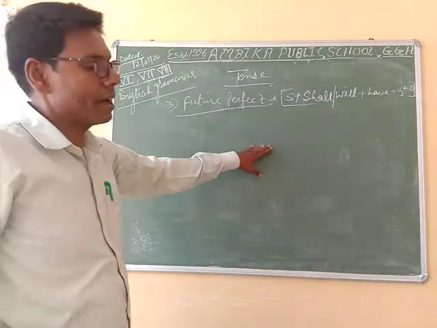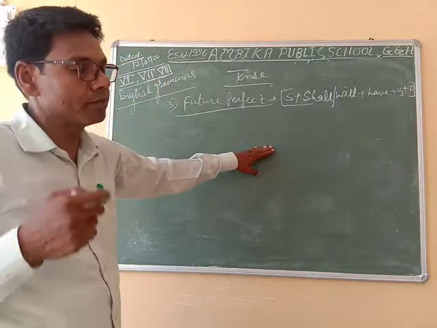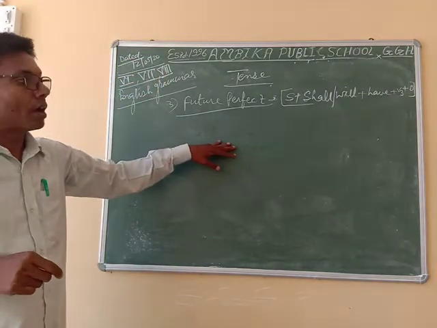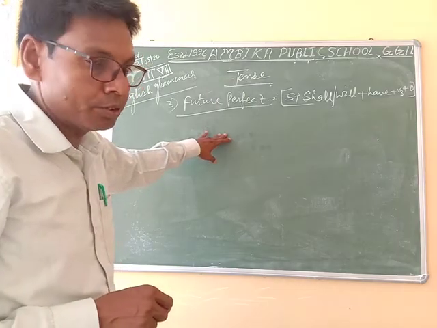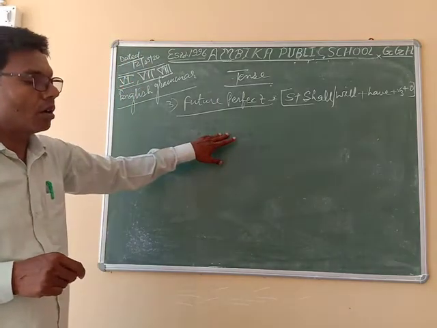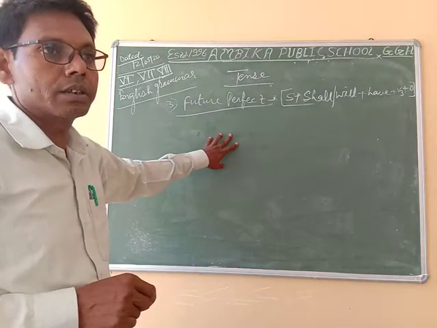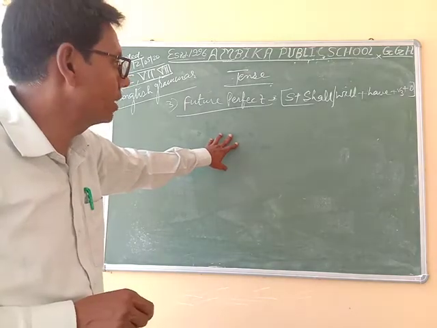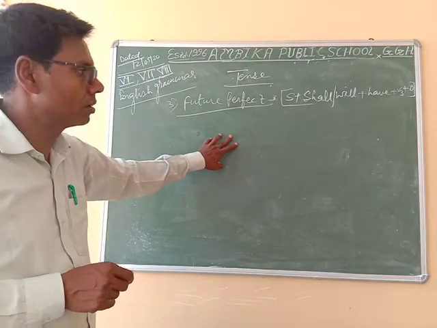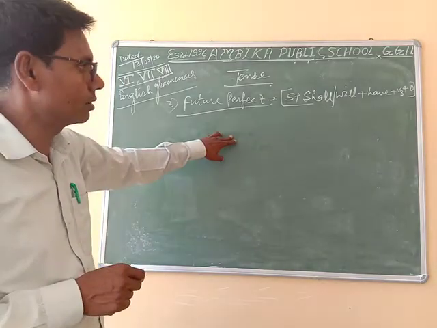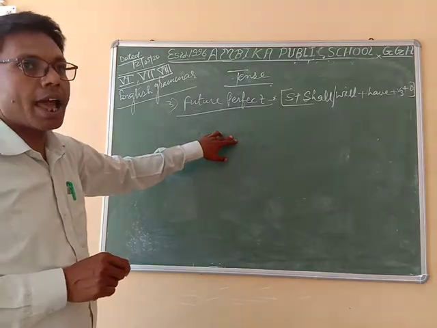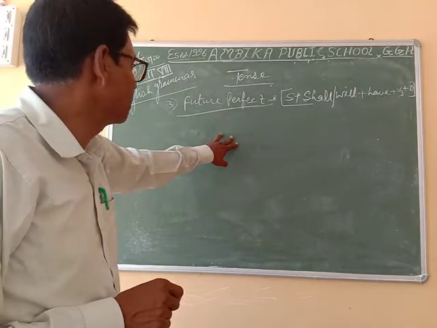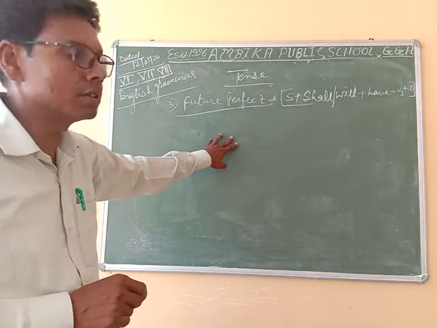Shall, will, after that we have to apply have. I mean to say we shouldn't think about has in future perfect, because most of the students use has in future perfect, so this is totally wrong.